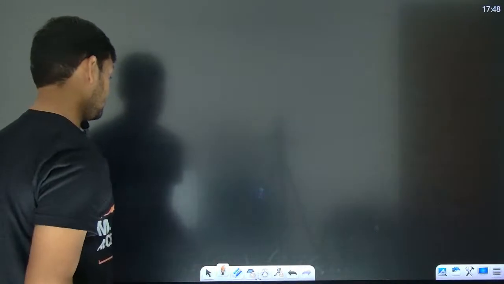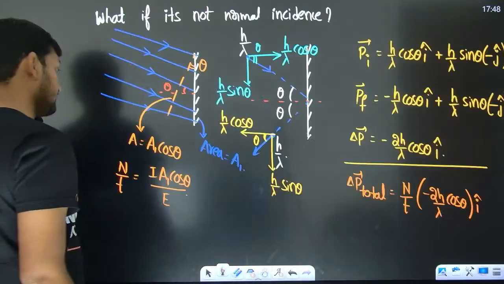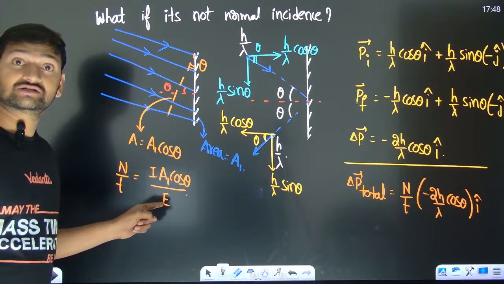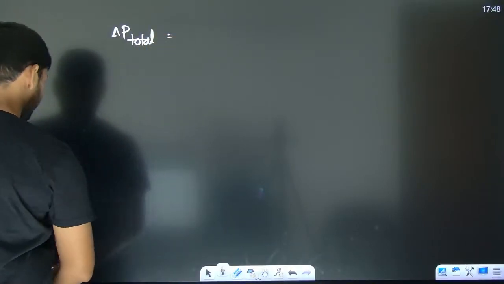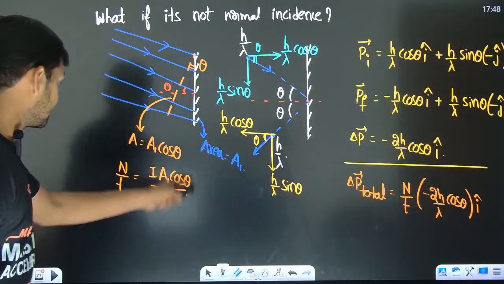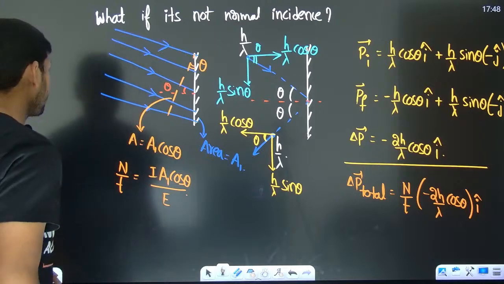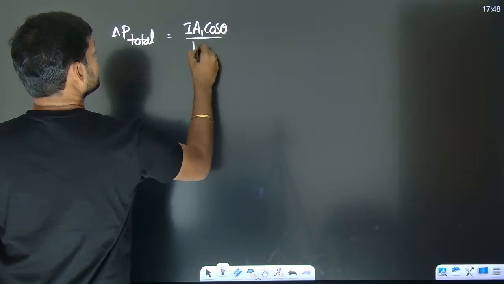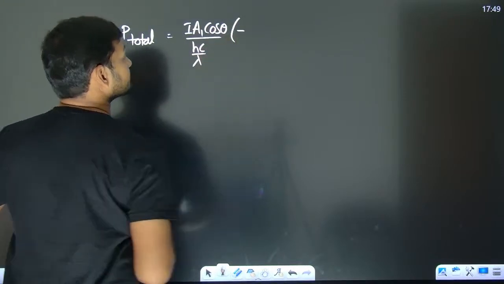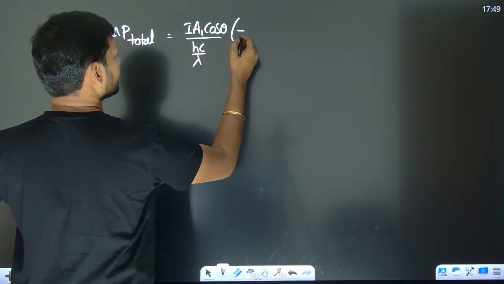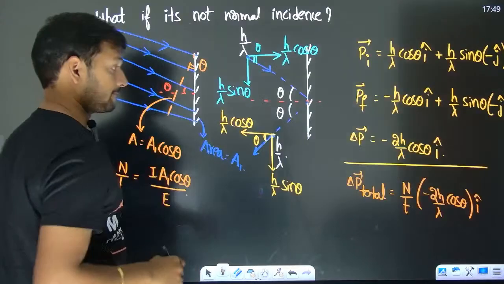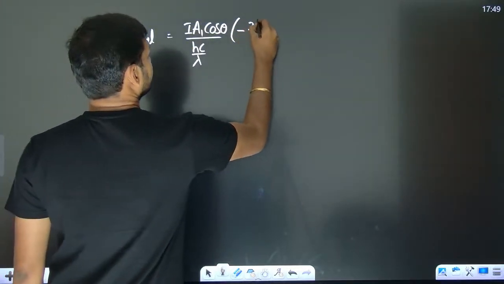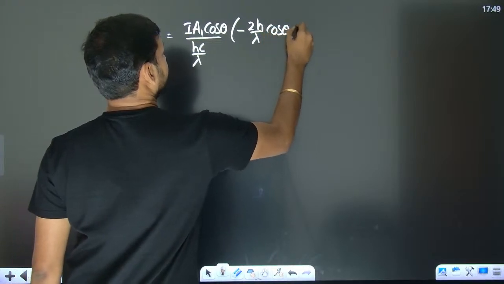And n by t is IA1 cos theta by E, which is hc by lambda, so it is minus 2h by lambda cos theta I cap.